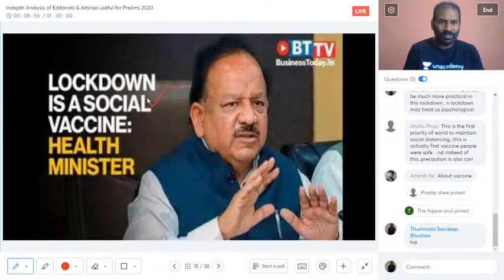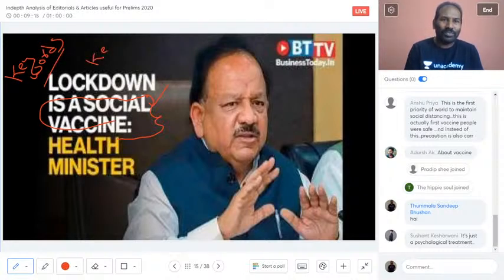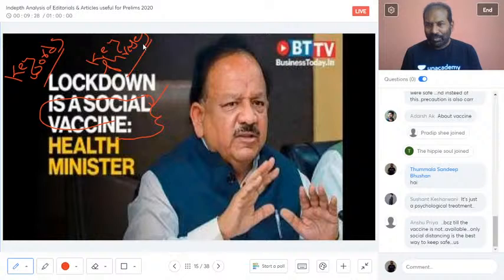This is what is important for us as civil servant aspirants. We have to focus. That is what I keep repeating each and every time. Daily I will be using keywords or key phrases around 20 to 30 times. So what is the keyword or key phrase here? Social vaccine. It's just a psychological treatment, a social treatment. Because the vaccine is still not available, only social distancing is the best way to keep safe.